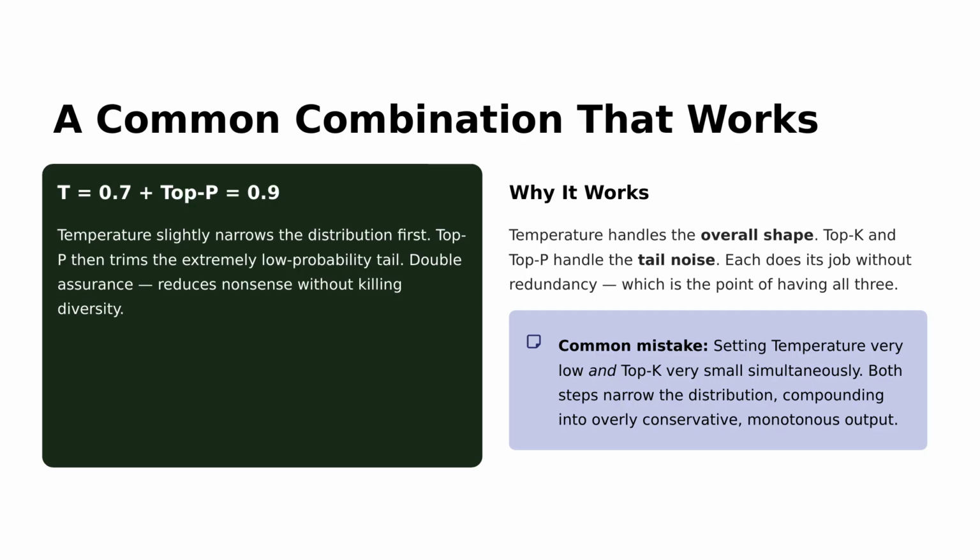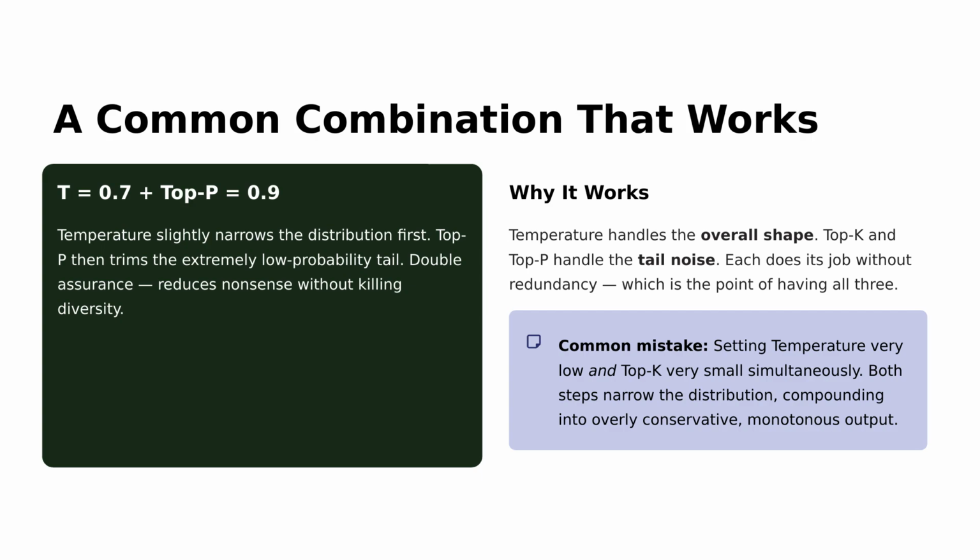Let's discuss a common technique that optimizes language model outputs, using a temperature of 0.7 and a top P of 0.9. Temperature slightly narrows the distribution, while top P trims the low probability tail, providing a balanced output that reduces nonsense without sacrificing diversity.